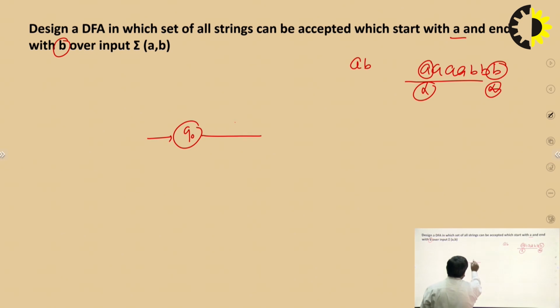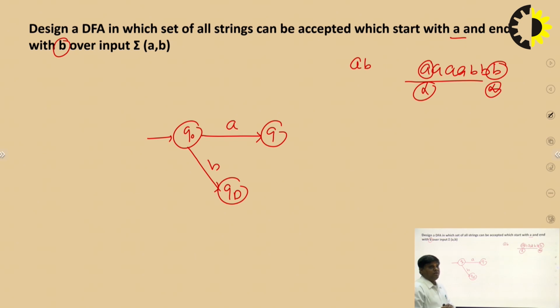On Q0, Q1, the string starts with A, and a string cannot start with B. It means QD starts here, and the string ends with B. It means here, if A comes, then move from here. If the string on B, sorry,